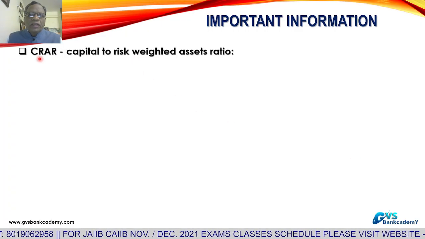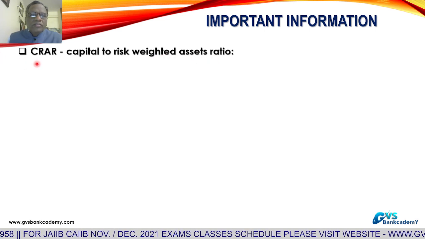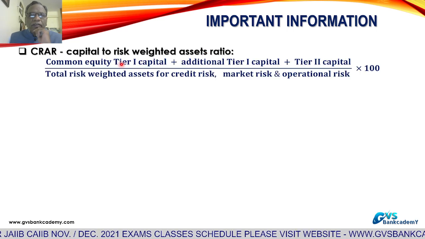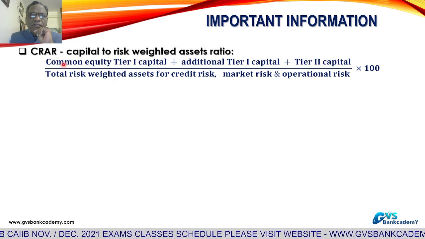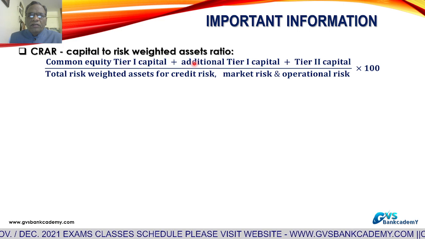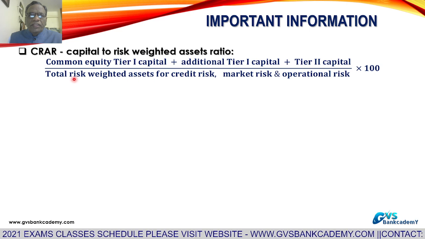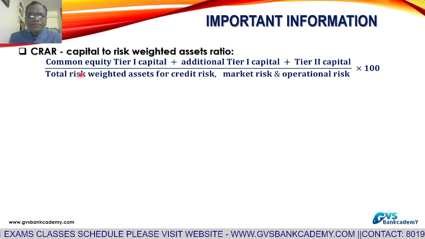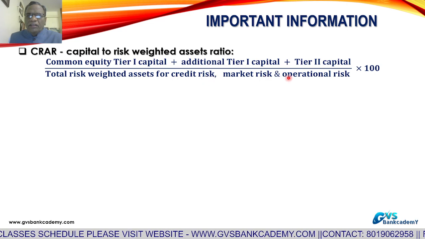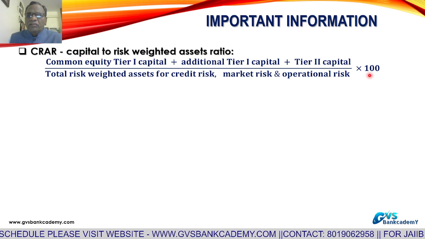Now, CRAR, capital to risk weighted assets ratio calculation formula. CRAR, capital to risk weighted assets ratio formula is capital by risk weighted assets, or common equity tier 1 capital plus additional tier 1 capital plus tier 2 capital divided by total risk weighted assets. Total risk weighted assets for credit risk plus market risk and operational risk into 100. That is the CRAR of the bank you are calculating.